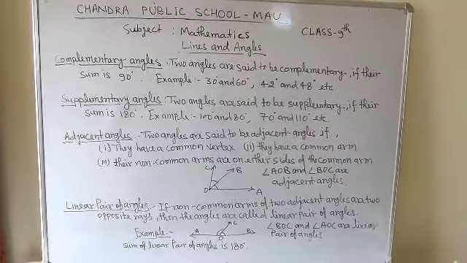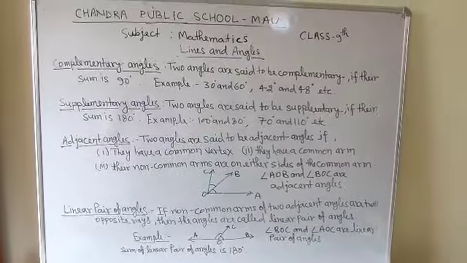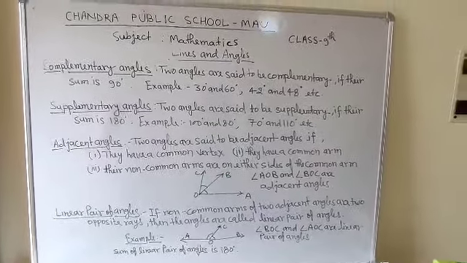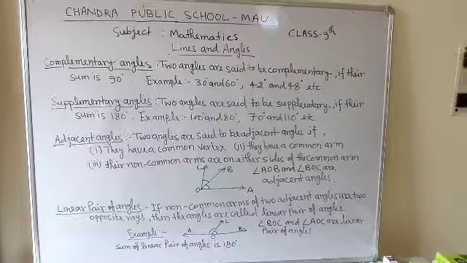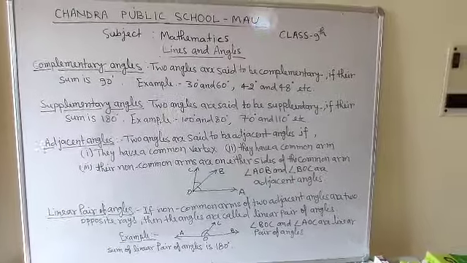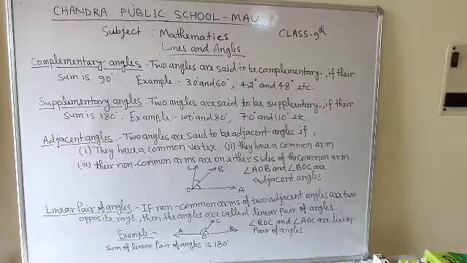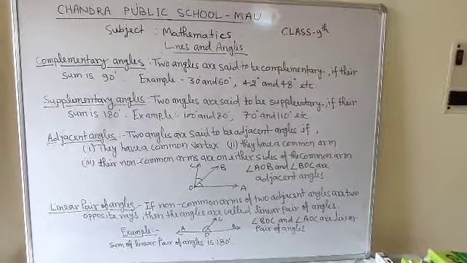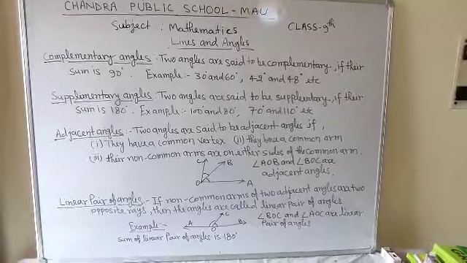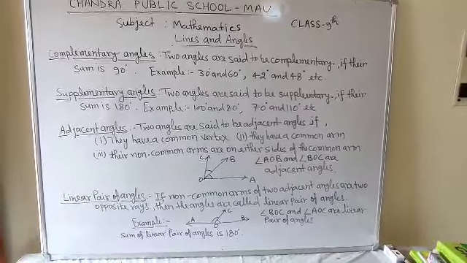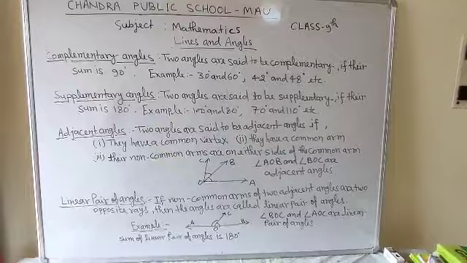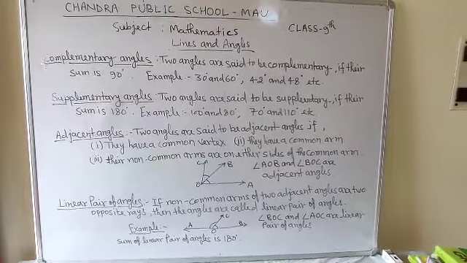Now students, here are certain more important terms related to angles. Complementary angles: two angles are said to be complementary if their sum is 90 degrees. If two angles are there and the sum of both angles is 90 degrees, then both are called complementary angles. For example, 30 degrees and 60 degrees, the sum of 30 and 60 is 90 degrees. Then 30 degrees and 60 degrees are called complementary angles.